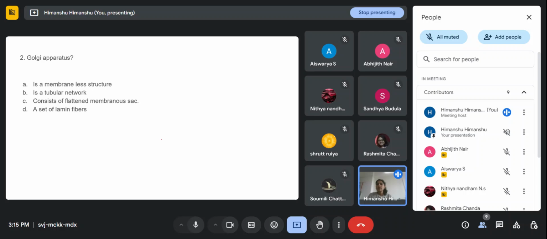So next question is, Golgi apparatus: option A is a membraneless structure, option B is a tubular network, option C consists of flattened membranous sacs, and option D is a set of lamin fibers. What do you think? Option C, ma. Okay, option C. Anyone else? Yes, ma'am. Option C. Okay, option C. Anyone else want to answer for this question?